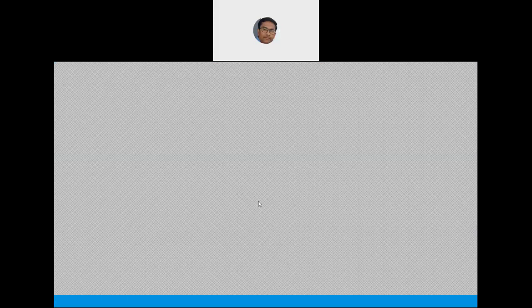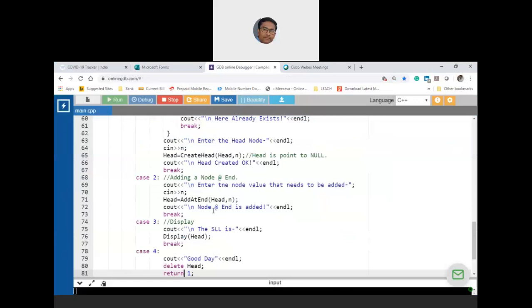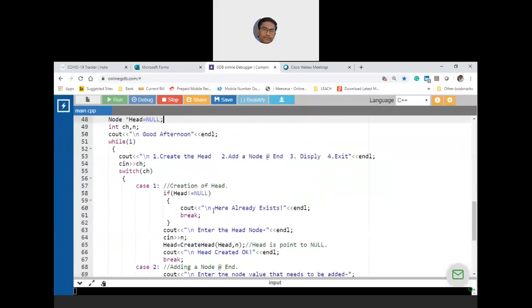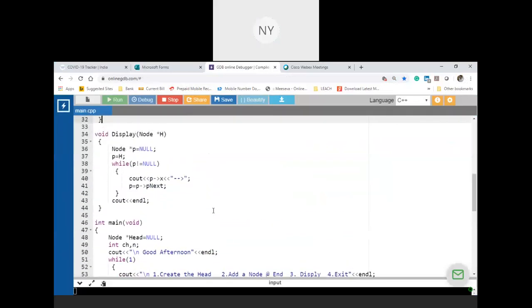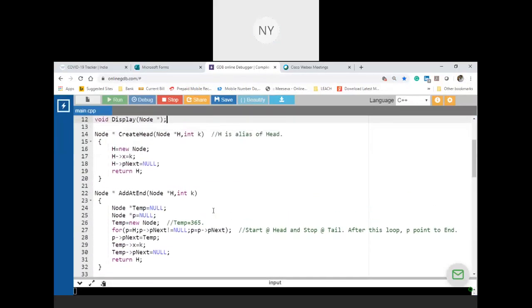Somebody is asking a doubt. Go ahead, line number 26. Sir, in this while loop, we are traversing to the last bogie. So then how will prev->next be equal to temp, sir?